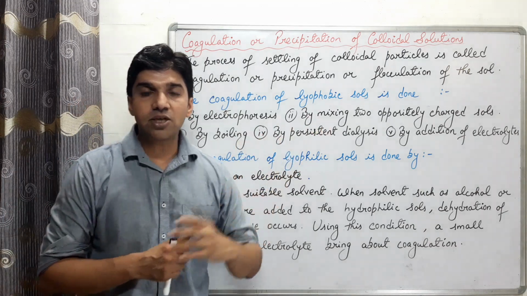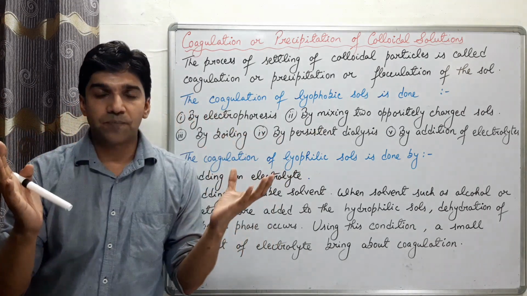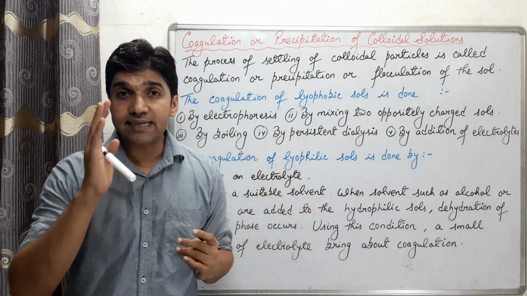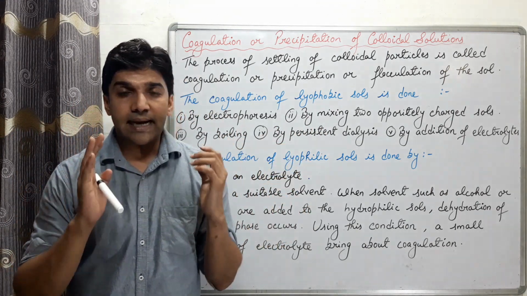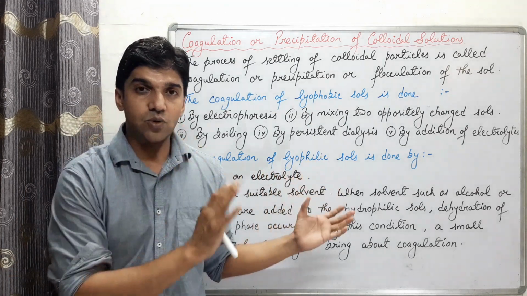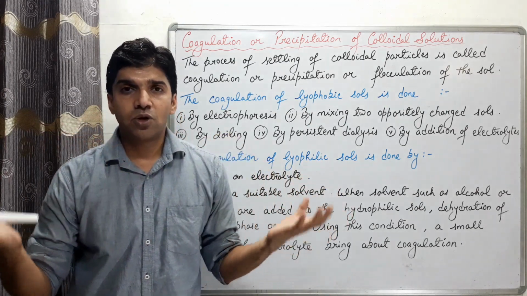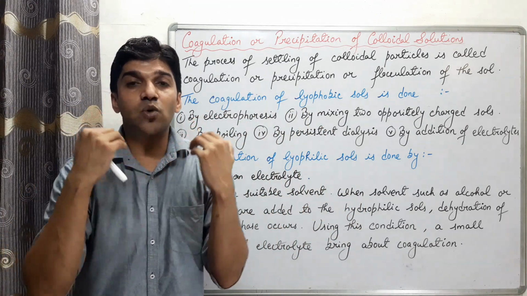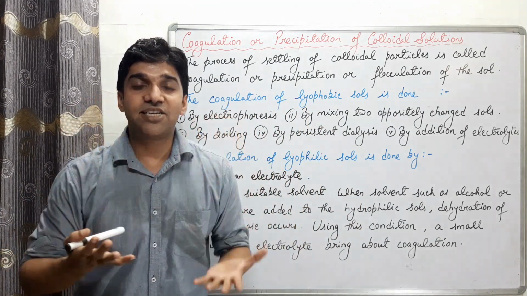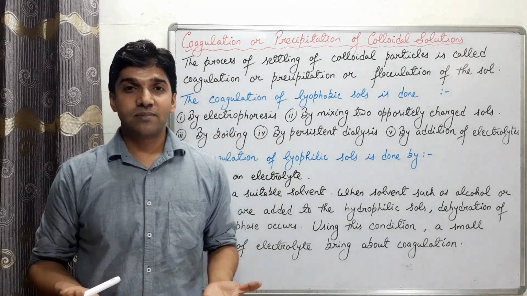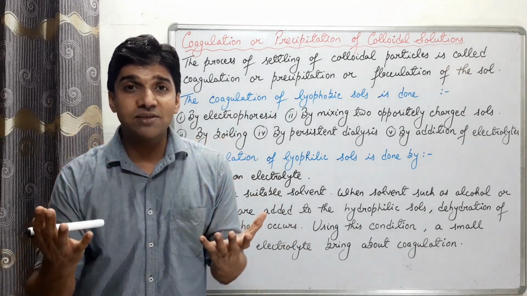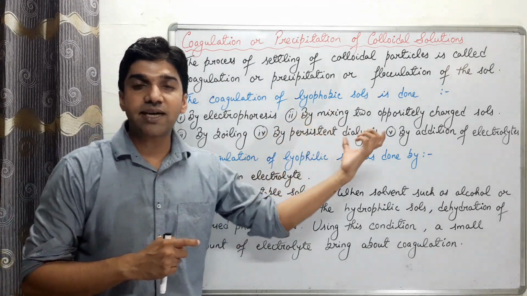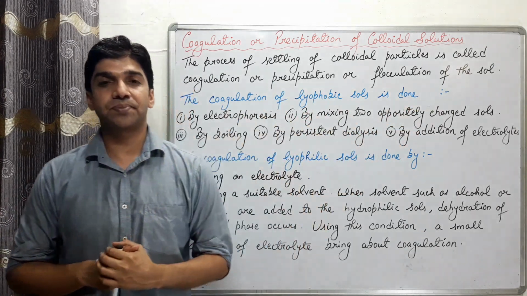Second क्या? By mixing of two oppositely charged sols. Suppose we have arsenic sulfide sol. We know that it is a negatively charged sol. And then take ferric hydroxide sol. It is a positively charged sol. दोनों सोल को मिक्स कर दो. That is called mutual coagulation. दोनों सोल बैठ जाएंगे upon mixing. So what is mutual coagulation? It can be achieved by mixing two oppositely charged sols.